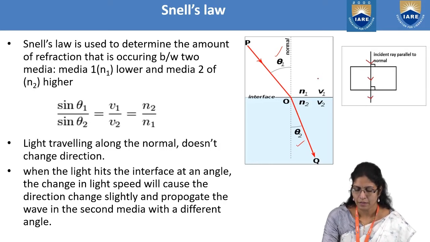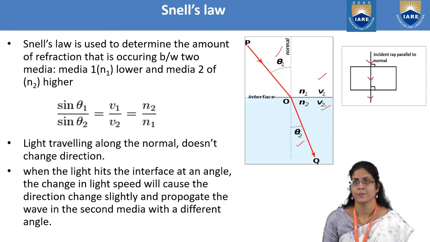So V1, when it is in one medium, that is when the light is incident, will differ from V2.